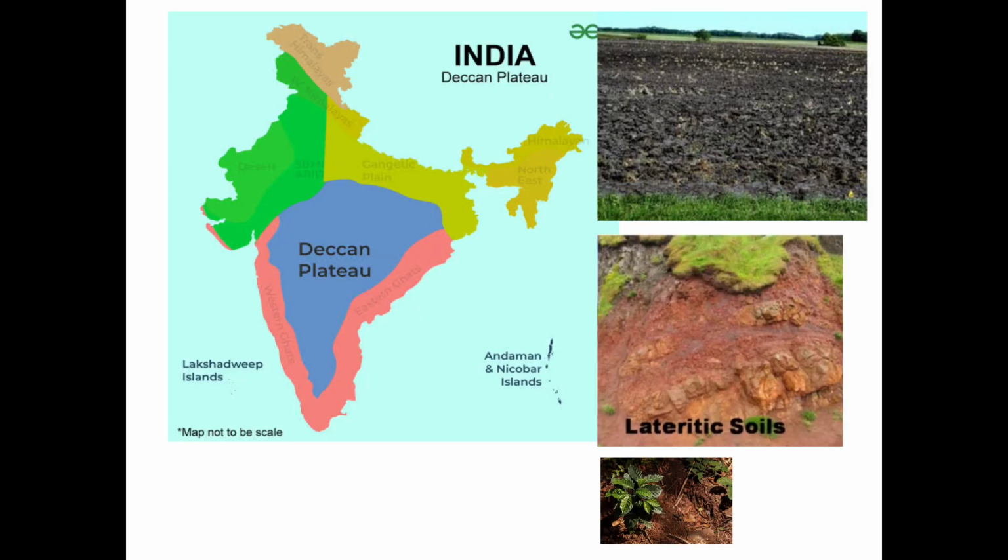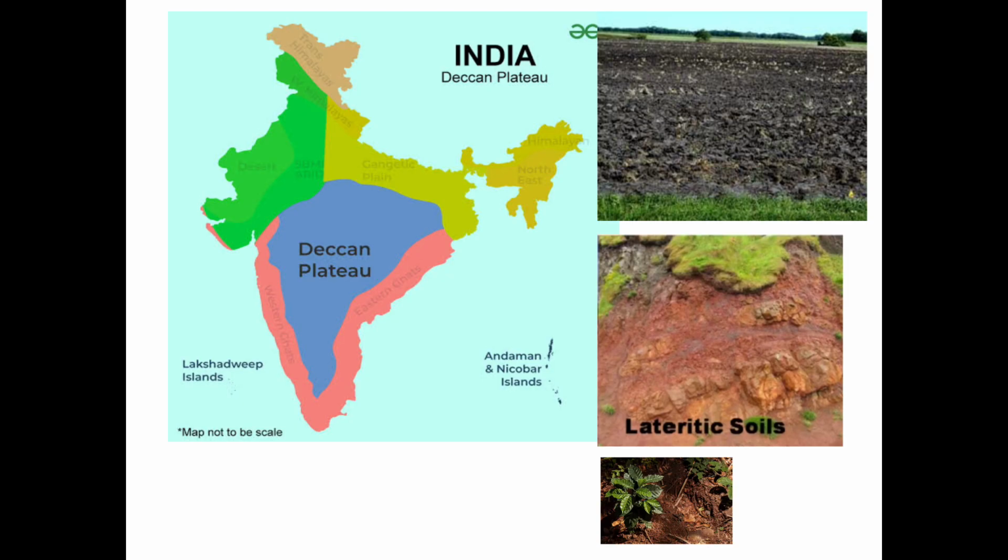So let's see. This is the lateritic soil. This is the black soil because of the lava. Then this is the cotton plant and that soil. See, a little bit of red and brown. So the humus content makes it a little bit dark. This type of soil is good for the cultivation of tea and coffee.